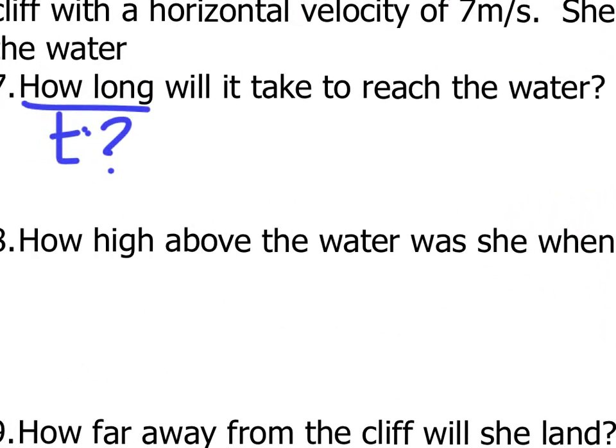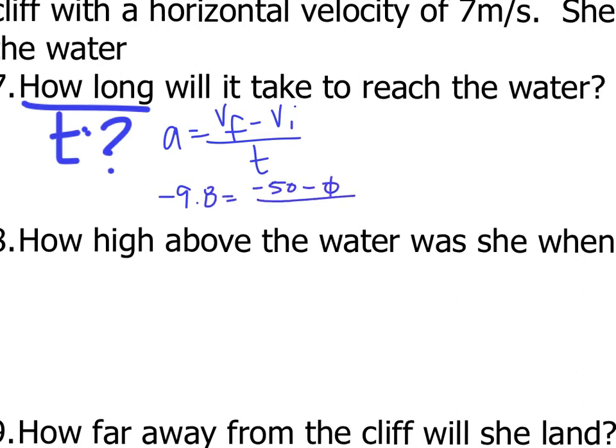So A equals VF minus VI divided by t, where a is negative 9.8, VF is negative 50, VI is 0, and time is unknown. Now I want to set up a fraction so that I can cross multiply. Negative 9.8 times t and 1 times negative 50. This minus 0 goes away. It's not going to affect my problem here.